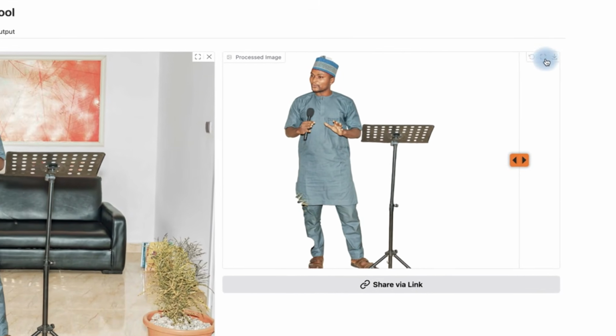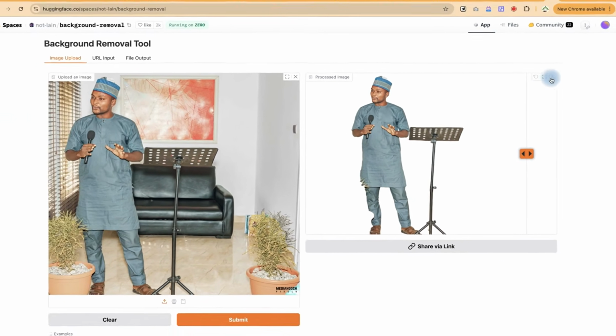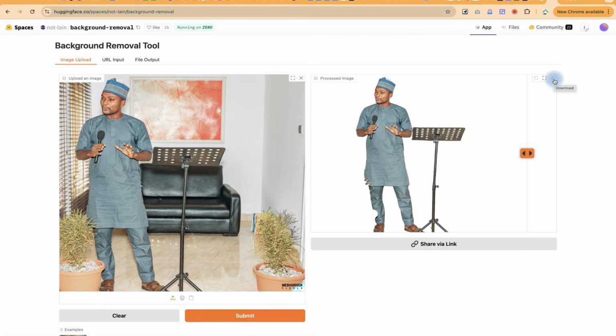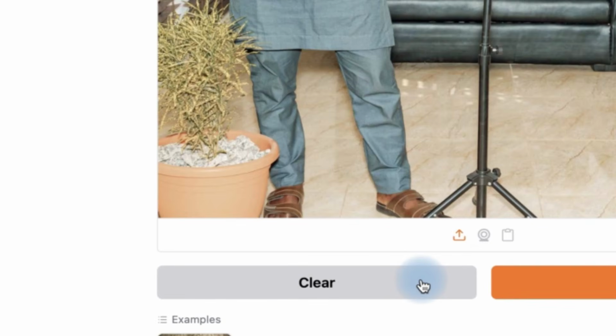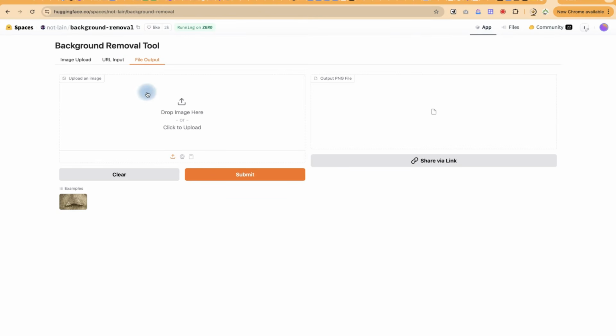You can view it on full screen, or if you want to regenerate this, you can, and you can just go ahead and download the finished version by just clicking on this, and you can see it has just been downloaded for you. Okay, so you can see it is downloading. You can have the processed image and then you can use it on your own directly. You can clear this and upload another one, or you can add it through a URL or file output. You can go ahead and upload the image directly.